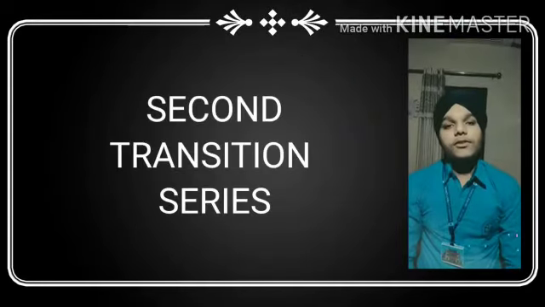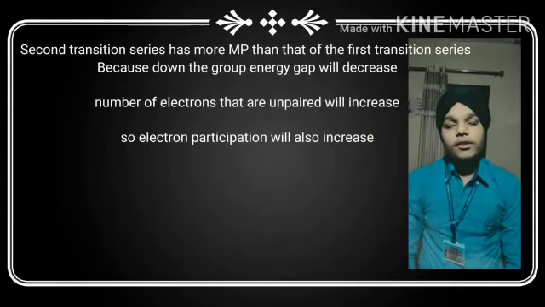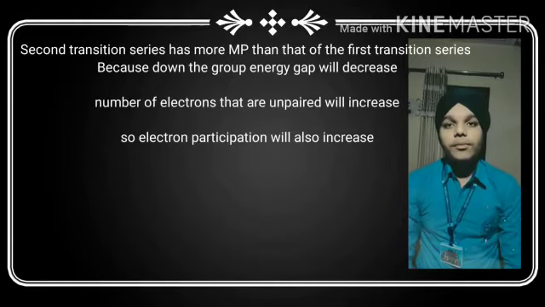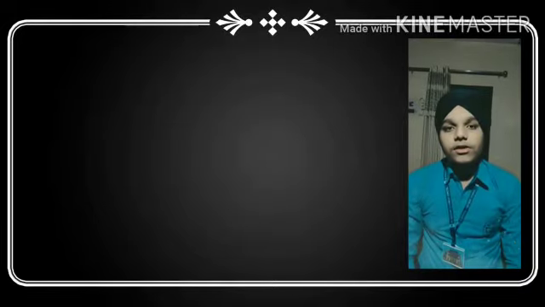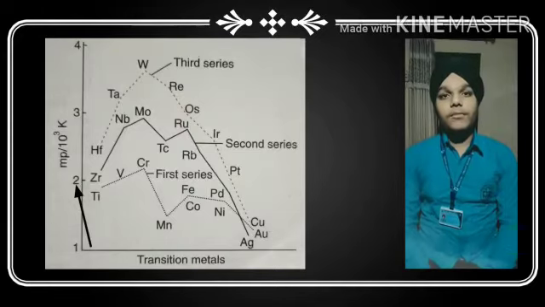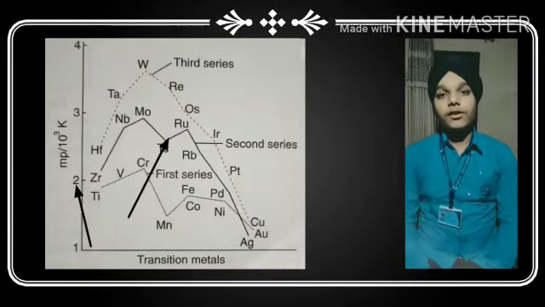Starting with the next transition series, that is the second transition series, meaning the 4d series. It has a higher melting point than that of the first transition series, meaning when we move down the group, the energy gap will decrease, the electrons will be unpaired more, and the electron participation will also increase, so it has a higher melting point than the first transition series. This was the reason.